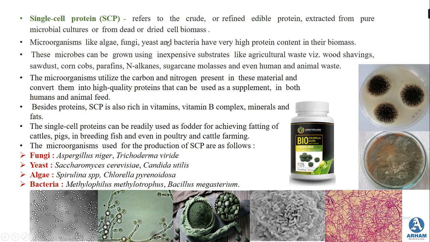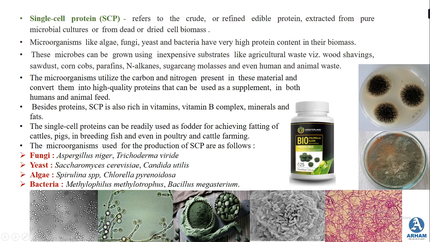Microorganisms like algae, fungi, yeast and bacteria, which have a very high protein content in their biomass, are used. These microbes can be grown using inexpensive substrates, like agricultural waste such as wood shavings, sawdust, corn cobs, paraffin, sugarcane molasses and even human and animal waste.